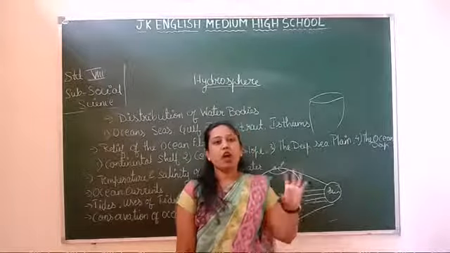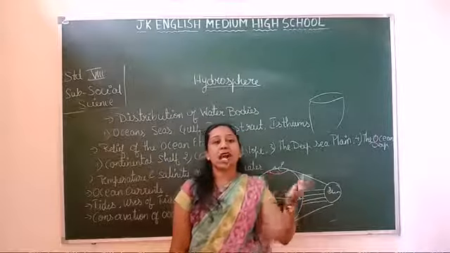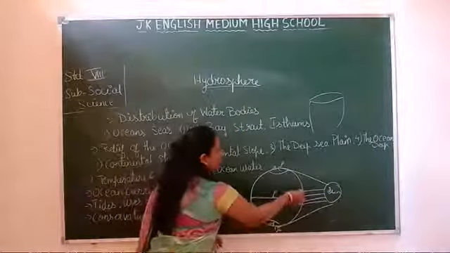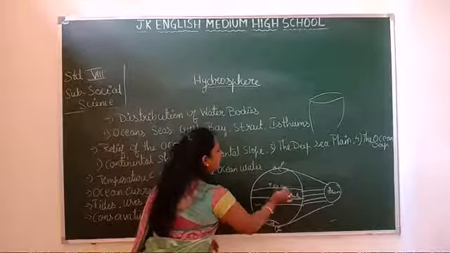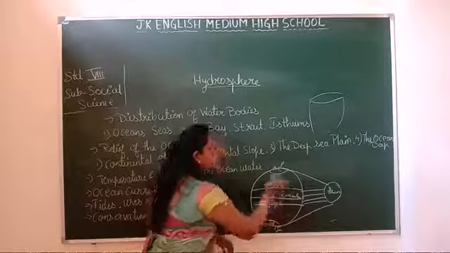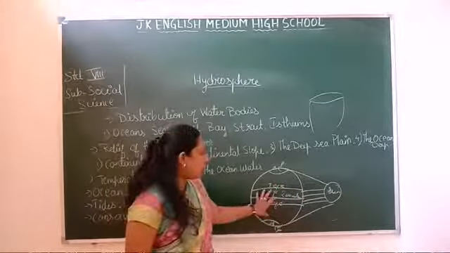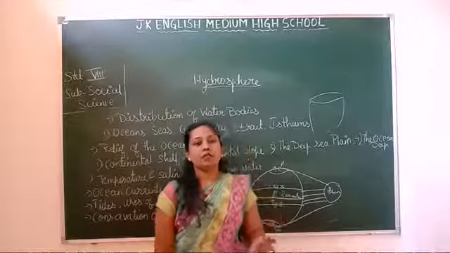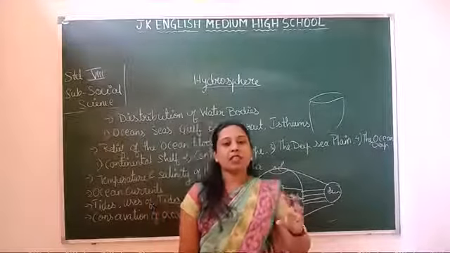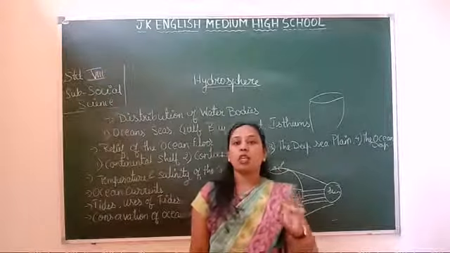The salinity of ocean water is very high near the tropics, that is the Tropic of Cancer and the Tropic of Capricorn. Here the salinity is more. It is very high near the tropics and very low near the poles.